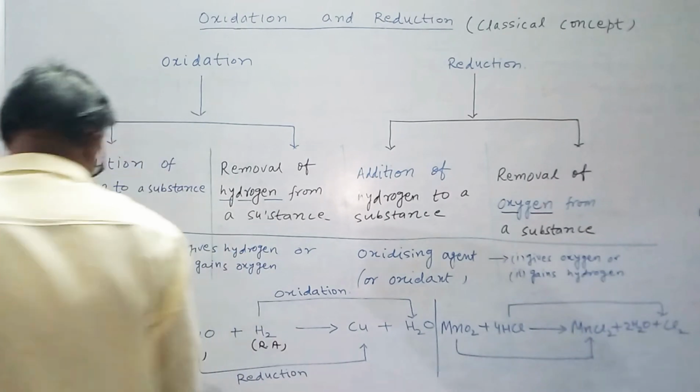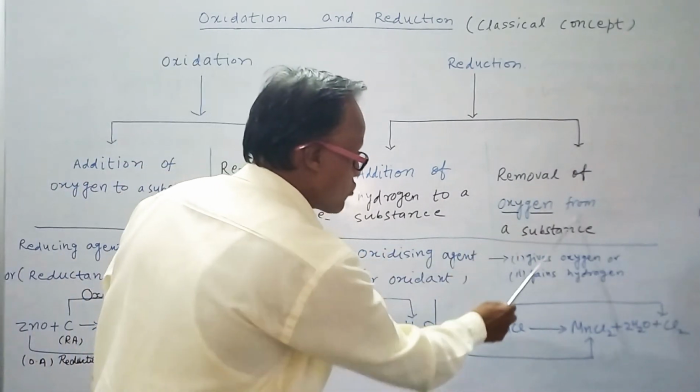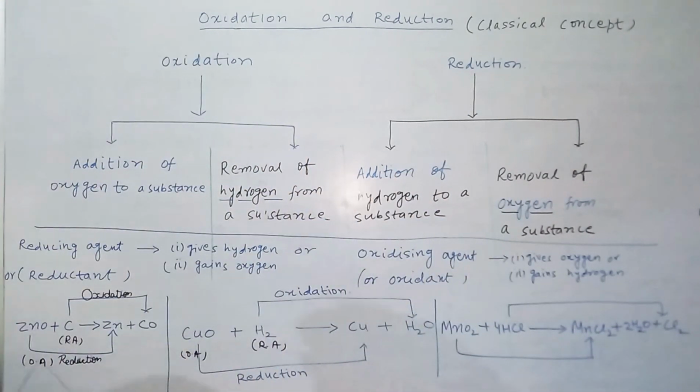So here carbon is oxidized to CO. This is oxidation, and zinc oxide is reduced to zinc. So it is reduction. What is reduction? Removal of oxygen is reduction. Here oxygen is removed, and here oxygen is gained. So this is your RA. RA means reducing agent or reductant.